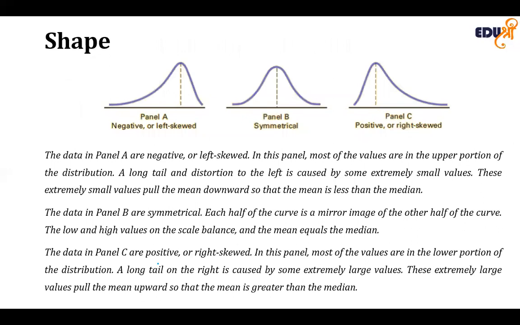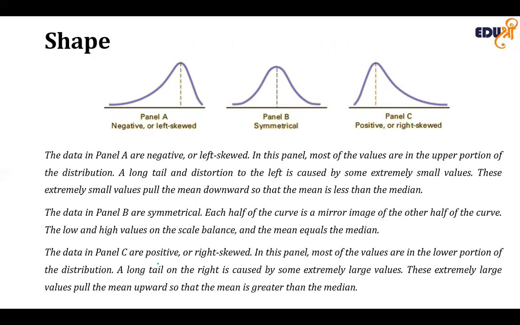The next point, in case of shapes, is the kurtosis. Kurtosis measures the extent to which values that are very different from the mean affect the shape of the distribution of a set of data.